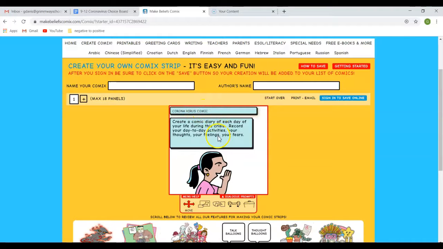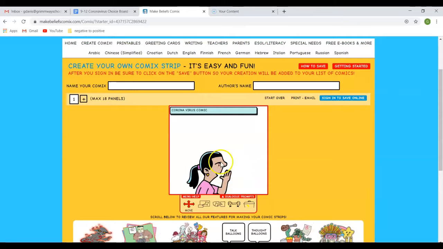And then I'm going to come down here. It says create a comic diary each day of your life during the crisis. Well, that's not what I want to do. So actually, I don't want this here at all. So I'm going to go down here to the trash can, click delete, and now anything in this square, my comic square, I can delete. So I'm just going to click that and I'm going to delete it.